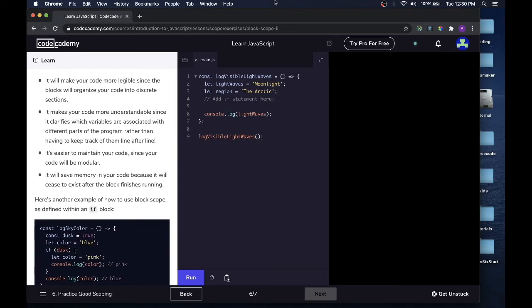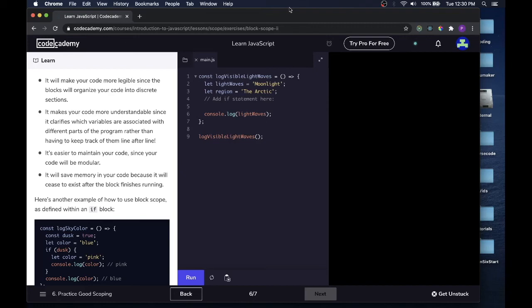It makes your code more understandable since it clarifies which variables are associated with different parts of the program rather than having to keep track of them line after line. It's easier to maintain your code since your code will be modular. It will save memory in your code because it will cease to exist after the code block finishes running.